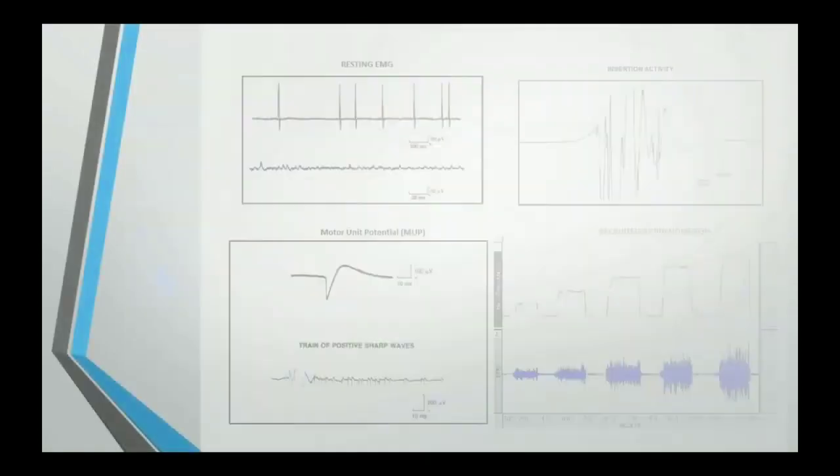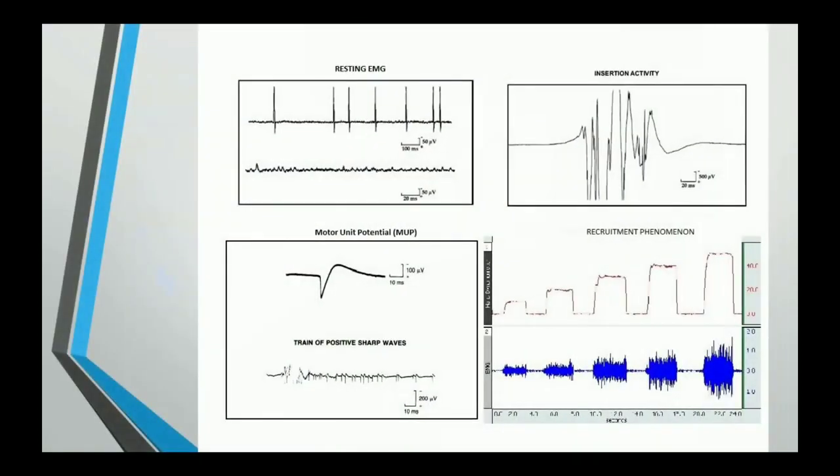Now let us see how this graph looks like in the EMG monitor. Here you can see the resting EMG, there may be slight fluctuations. It is because of the miniature end plate potential. This is the insertion activity. It is only seen in the needle electrode. Whenever we insert the needle, this kind of action potentials are recorded, and it is known as insertion activity.